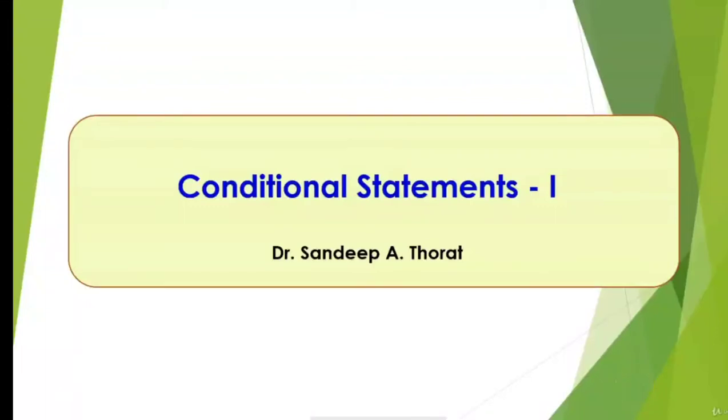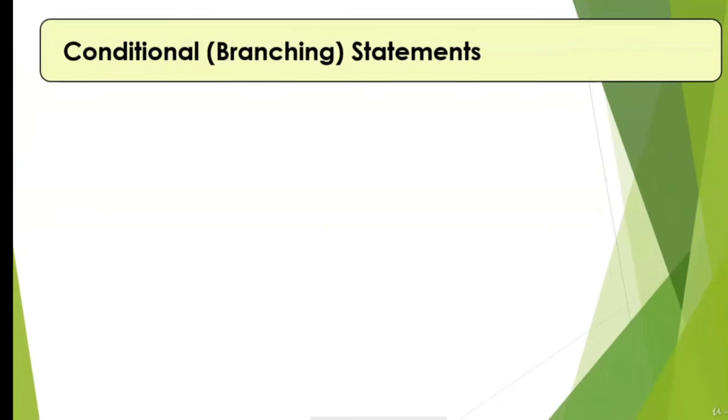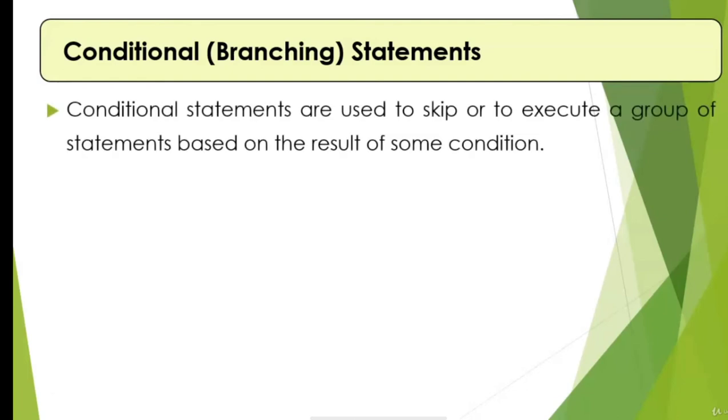In this session, we are going to discuss a few conditional statements in C programming. Conditional statements are also called branching statements. These statements are used to skip or execute a group of instructions based on the result of some condition. So the condition is checked, and depending on whether the condition is true, certain code is executed, and if the condition is false, certain other code is executed.